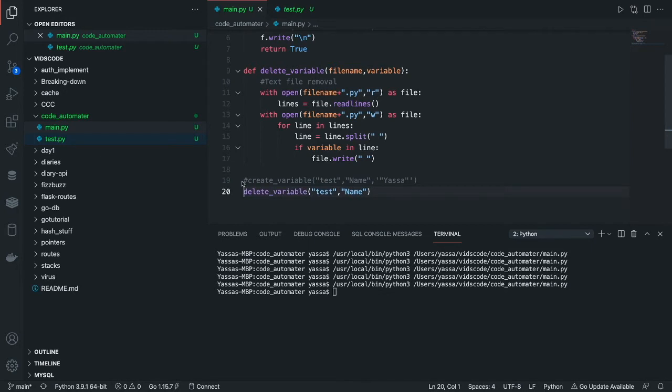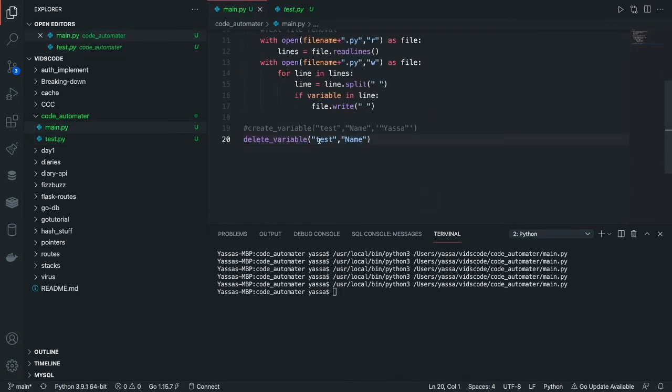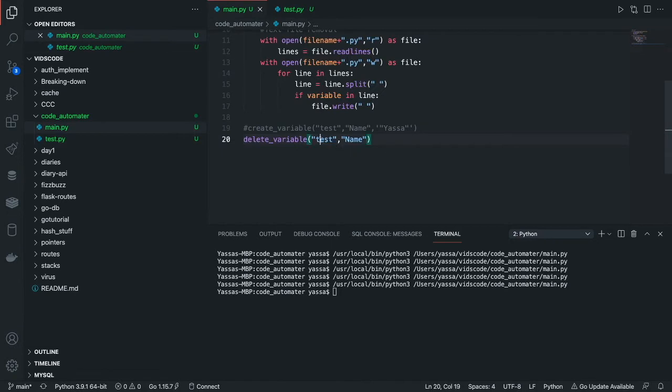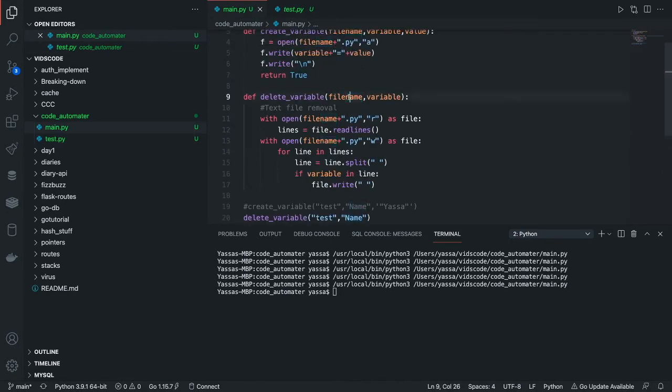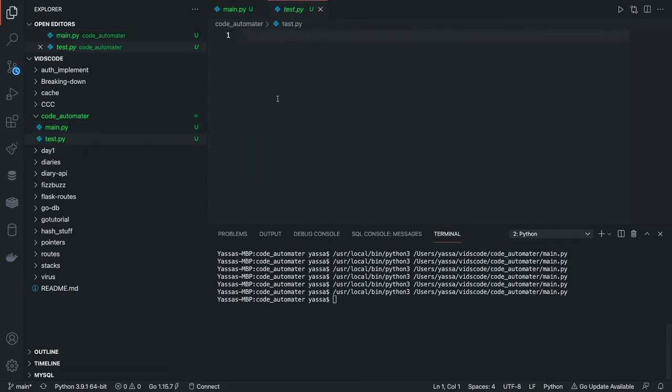So let me show you our code currently. I have this test.py where I had the name Yassa. Now over here we're going to be deleting it, right? So the file name is test.py, and then our variable is the variable name. Let's just run this. Okay, now let's go to test.py. As you can see, we've actually removed this altogether.